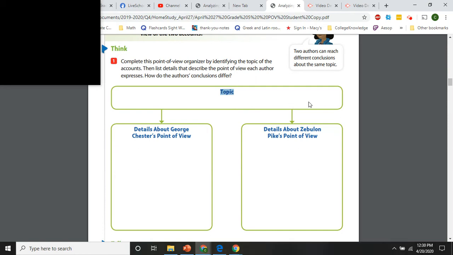Okay, if you need to replay that, pause the video, write it down, go ahead and do that. Okay, but we're going to keep moving. So that's my topic. And then details about George Chester's point of view, details about Zebulon Pike's point of view.